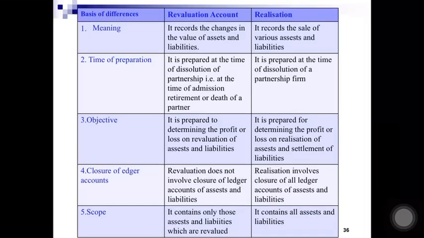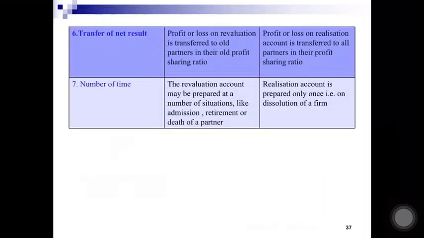Closure of ledger accounts: revaluation does not involve closure of ledger accounts, but realization involves closure of all the ledger accounts. Scope: revaluation account contains only those assets or liabilities whose values have changed, but realization account records all assets and liabilities.